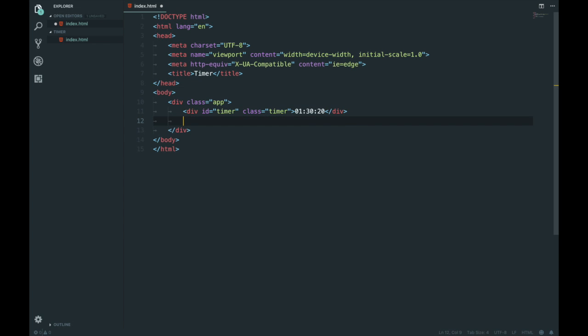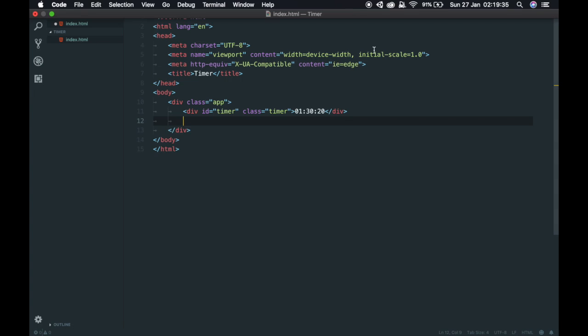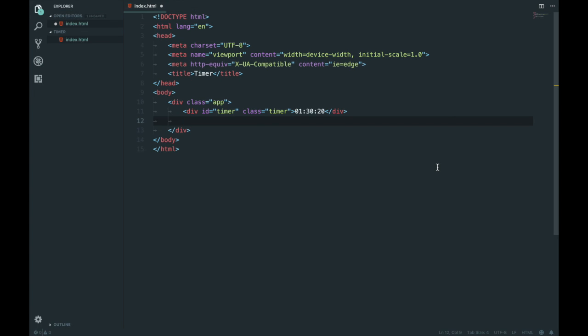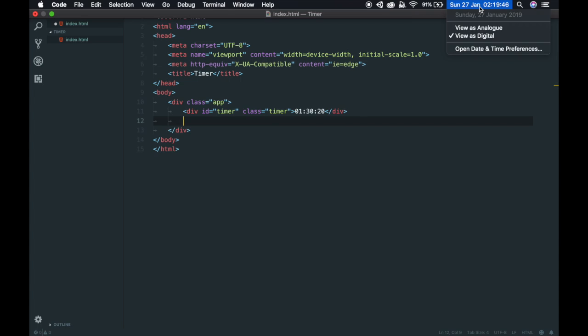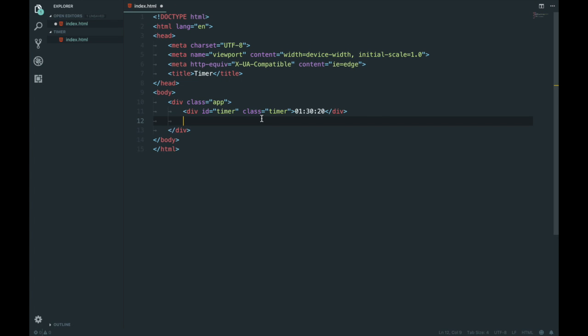I don't know why I chose those times. I have no idea. Bearing in mind, by the way, if I do sound a bit quiet or a bit sick, I have sores on my mouth, which really hurt for me to talk. But I'm doing this anyway, and it is 2:19 AM. So that's going well. I should be in bed soon, hopefully, depending on how long this video takes.